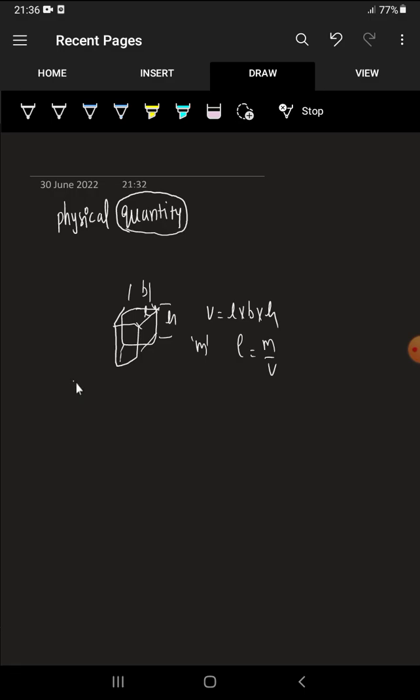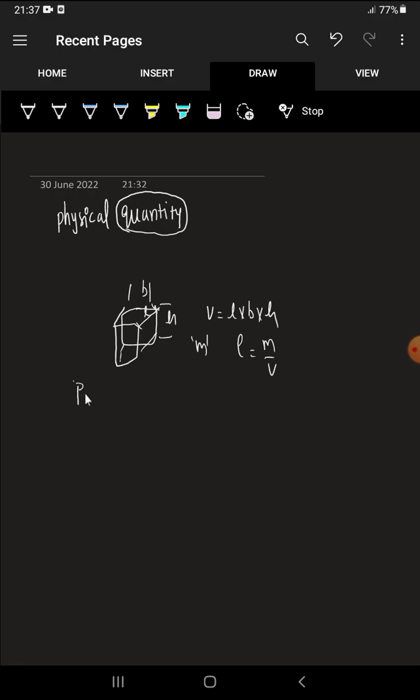What about the other properties, which we can't measure? Those are simply called properties; there is no other name for that. So physical quantity means the property of a material which can be quantified. Length we can measure, so length is a physical quantity. We can measure how much substance is present in matter, that is called mass, so mass is a physical quantity. Like that, a physical quantity is a property of a material. Right, now we know about physical quantity.